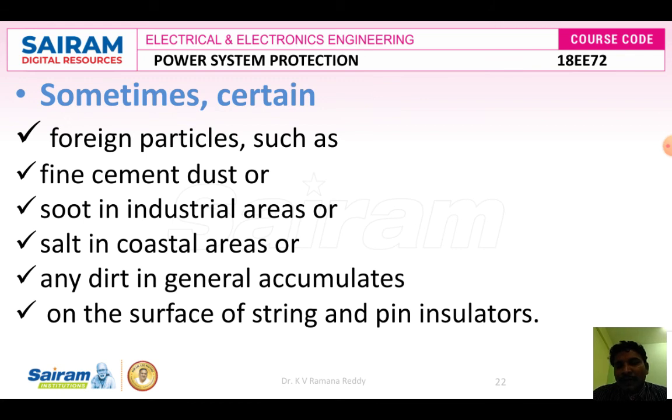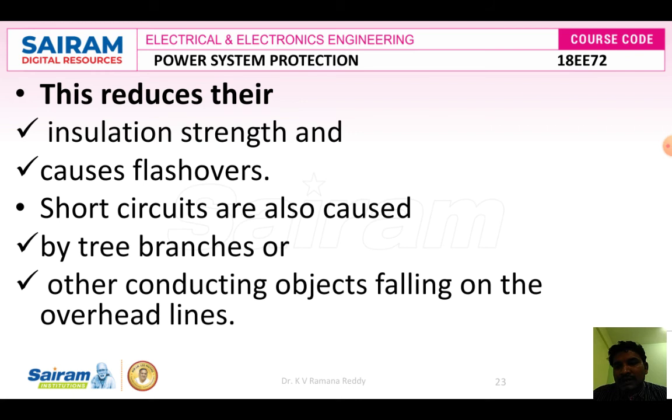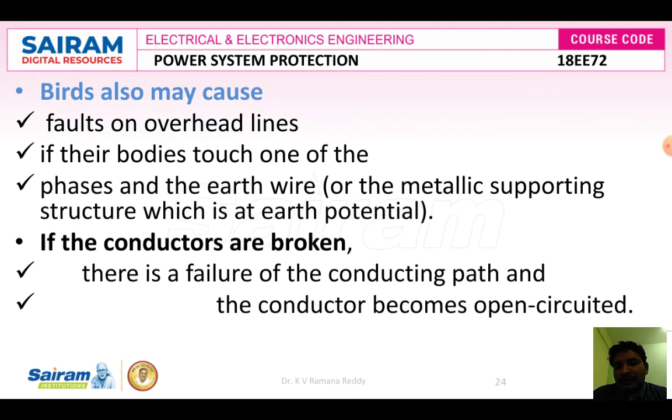Sometimes foreign particles, that means dust, which may settle on the insulator equipment, may damage it due to the high electron count. This reduces the insulation strength and causes flashovers. Short circuits are also caused by tree branches or other conducting objects which may fall on the overhead lines.